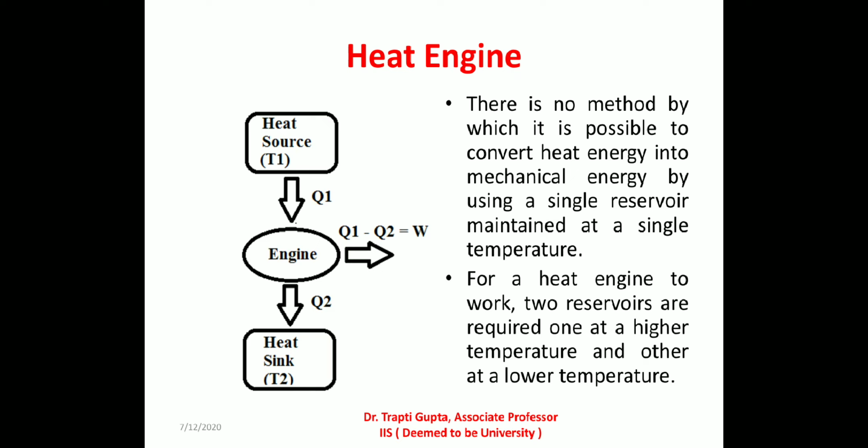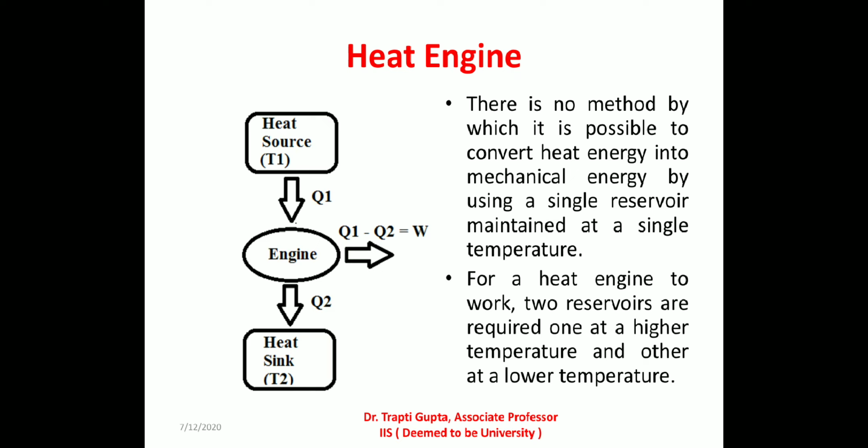The efficiency of a heat engine is defined as the ratio of heat converted into mechanical energy to the quantity of heat absorbed from the reservoir at higher temperature. So, the efficiency of a heat engine is never 100%.